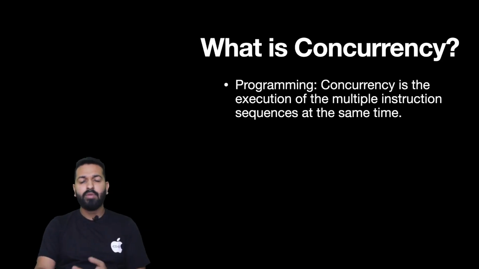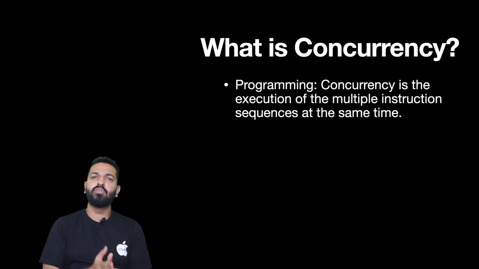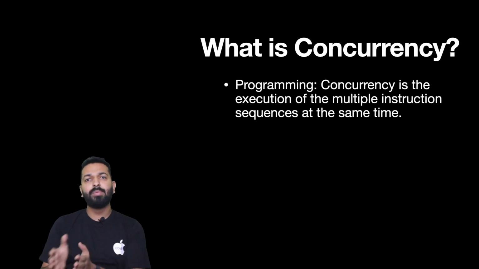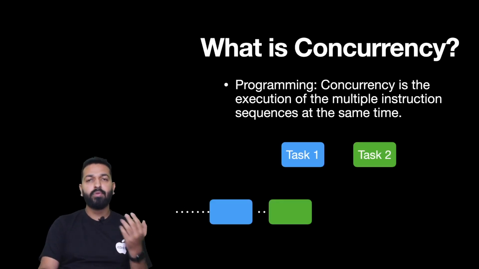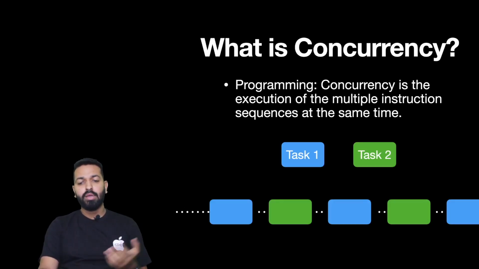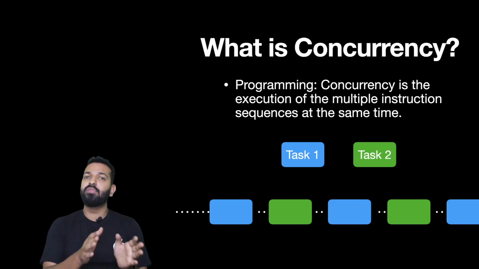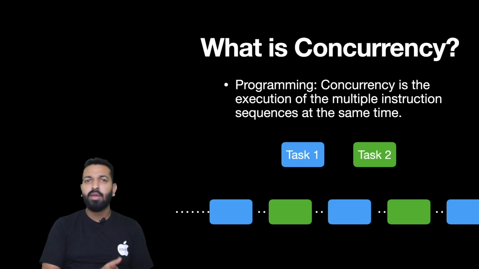Now in terms of programming, what does it mean? Concurrency is the execution of multiple instruction sequences at the same time, because that is how the work is done, using instruction sequences. So when multiple instruction sequences are being executed at the same time, concurrency is happening. For example, if we have two tasks here, task 1 and task 2, and both of them are being done at the same time, or at least it appears that both of them are taking place at the same time, we can say that the tasks are being executed concurrently, or the phenomenon is concurrency.